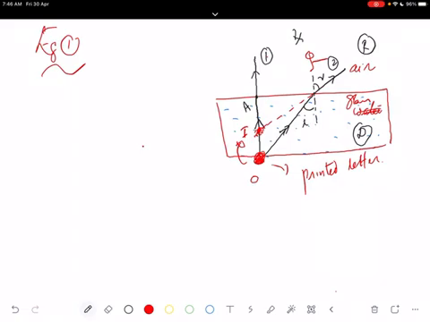So why does a coin placed at the bottom of water appear to be raised, or any printed matter when observed through a glass slab appear to be raised? This is because of refraction. Okay, these are examples 1 and 2 that we have seen. One is a coin placed in water appearing to be raised, and the other is printed matter viewed through a glass slab appearing to be raised. So the two diagrams are similar. There is no change.